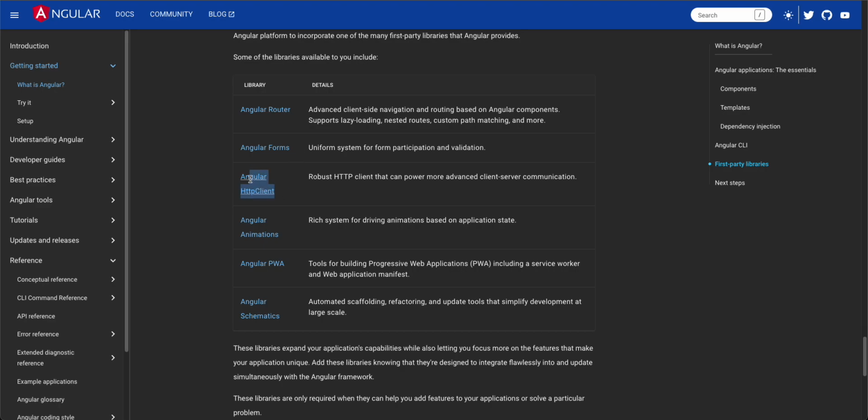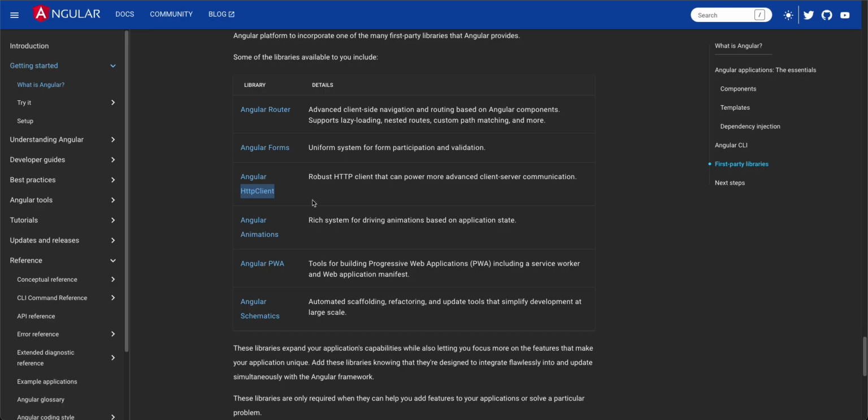And the Angular HTTP client is also a pre-built thing supported by Angular. HTTP client is basically a class for doing your API integration. If you want to get some data from the backend, you have to import your HTTP client module. Once you import that, then you can use this HTTP client class.